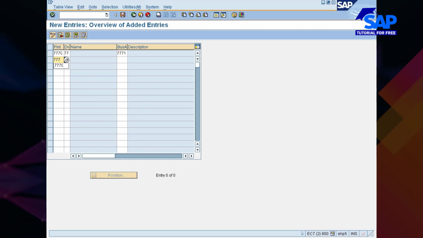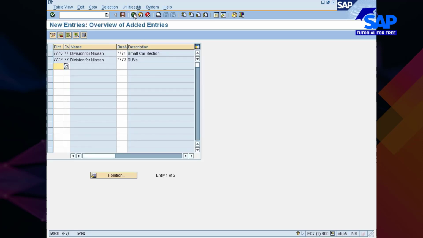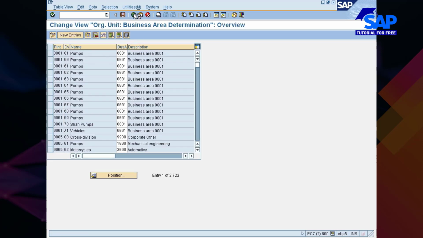For the other plant also, in case you want it, 77P. So here the division is still the same, 77. Your business area is 772. You go and save it. Once you are done with it, back.